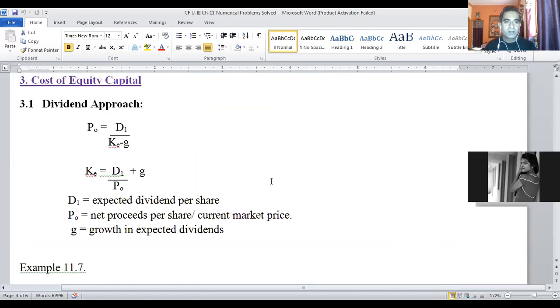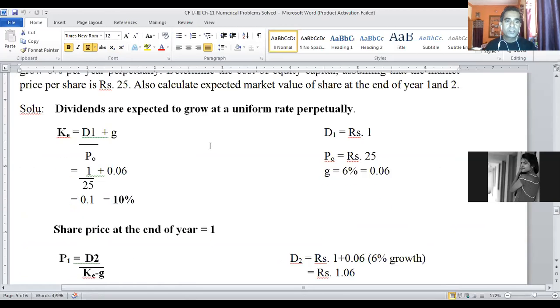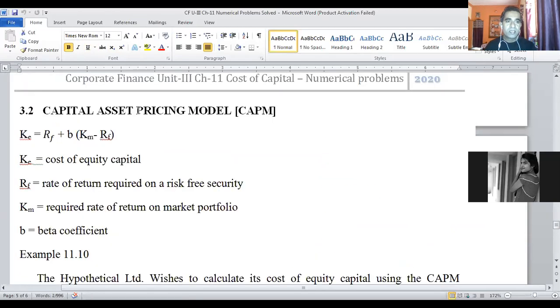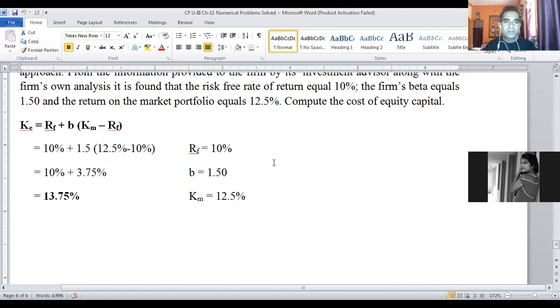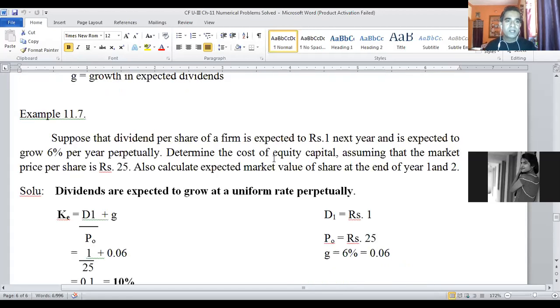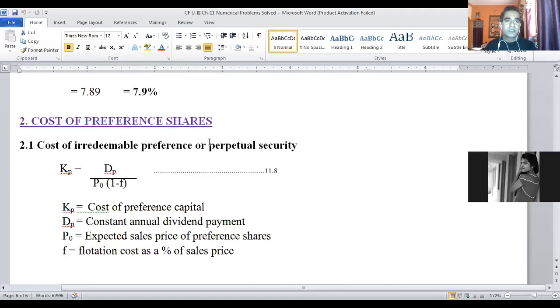Beyond it, we have also learned how to compute cost of equity capital using dividend approach and capital asset pricing model. So in case of specific costs, only one component is remaining, which is cost of preference shares. At the end of the previous class, I computed cost of irredeemable preference shares or cost of perpetual security.